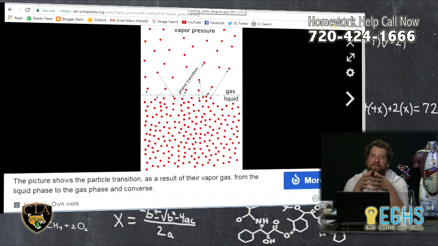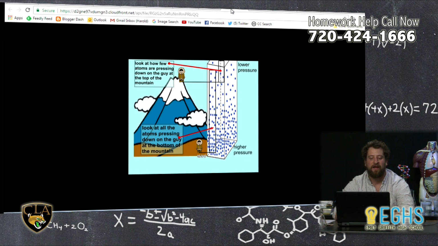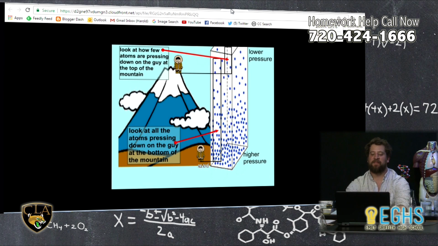But then what we really want to think about is, how does this relate to altitude? I'll just show one more graphic to get this idea across. When we're at sea level, which is as low as you can be on land without being underwater, you have the most air above you. The atmosphere extends out from the surface of the Earth, and the lower the elevation or altitude you are, the more air you have above you, and the more tightly packed that air is.